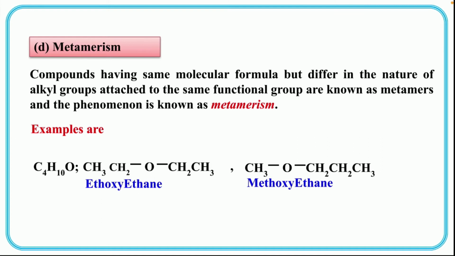Okay, this is the example of metamerism. So what you have to mainly understand here is, here comes the difference in the nature of alkyl groups, or we can say number of alkyl groups present on either side of an ether.